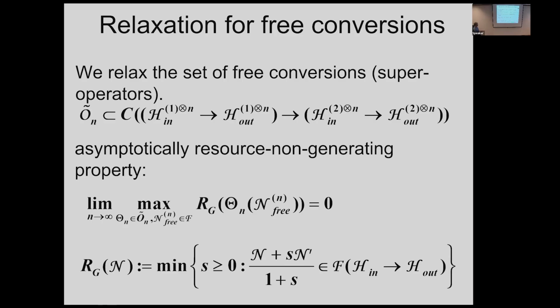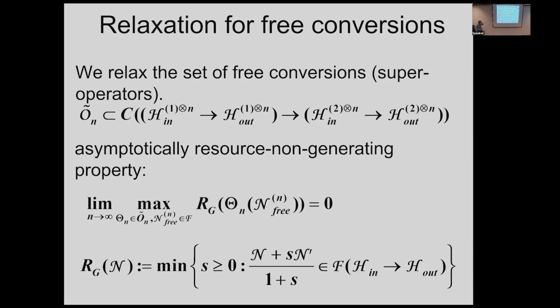So then we need to choose another state such that this convex combination is included in this free state or free channel. So this kind of minimum is called some robustness. This is very important. So that robustness should go to 0. This is the condition for our super channel, free super channel.